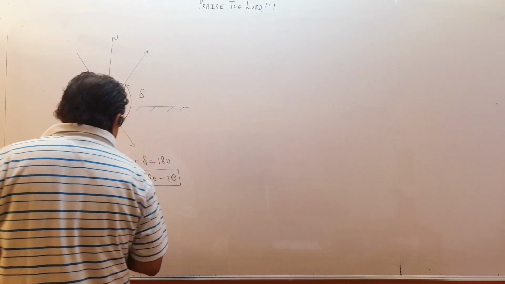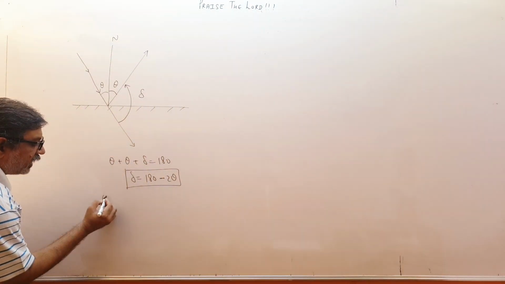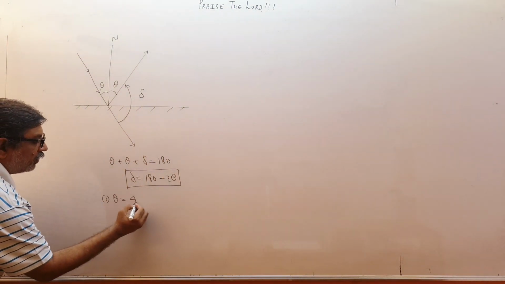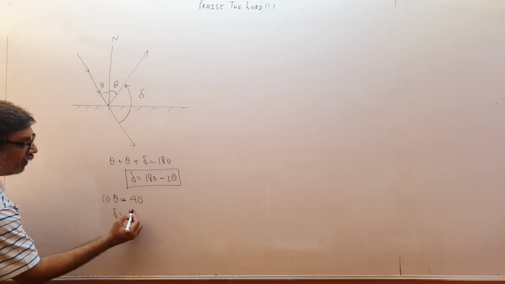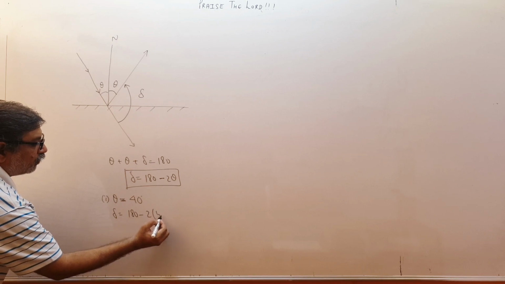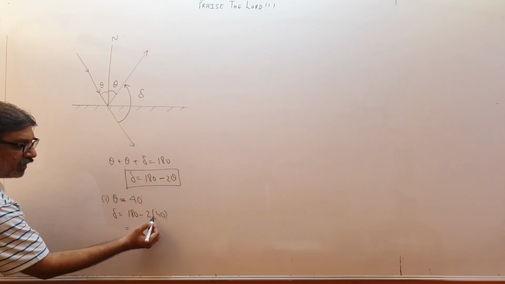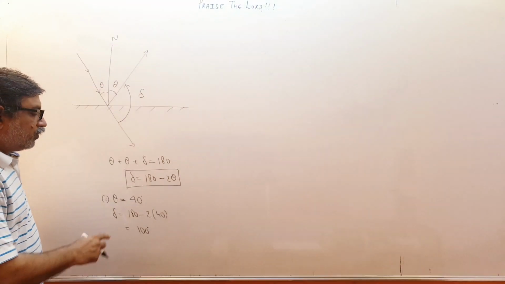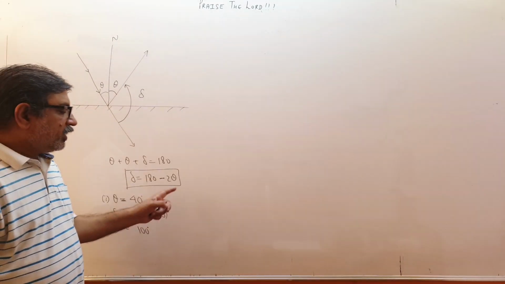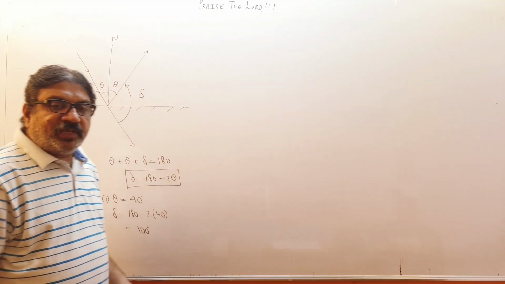For example, if theta is 40 degree, supposing ray is incident at 40 degree angle, so what will be delta? 180 minus 2 into 40 degree, 180 minus 80, that will be 100 degree. So remember this formula. Theta is the angle of incidence, delta is the angle of deviation.